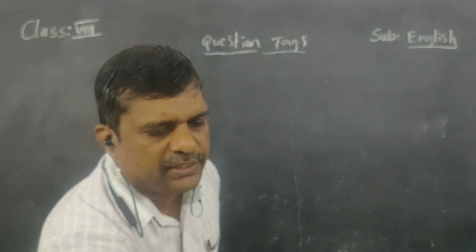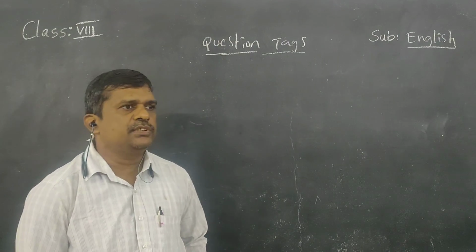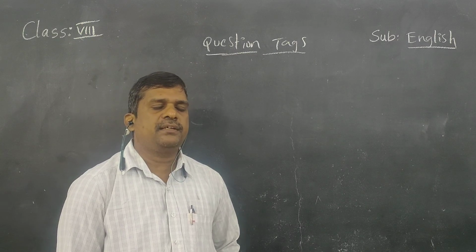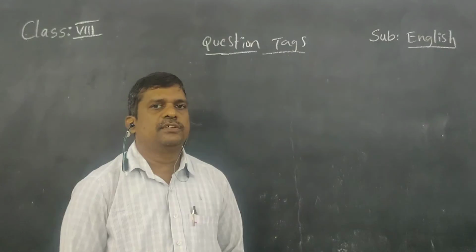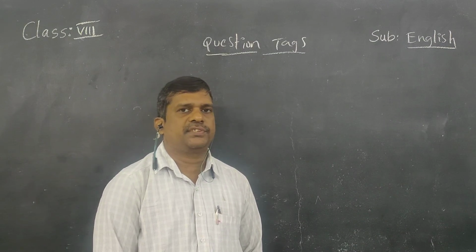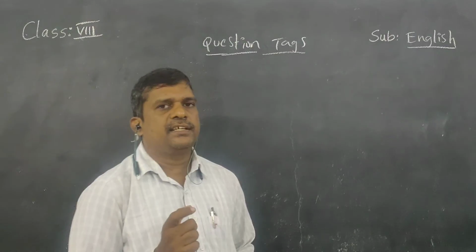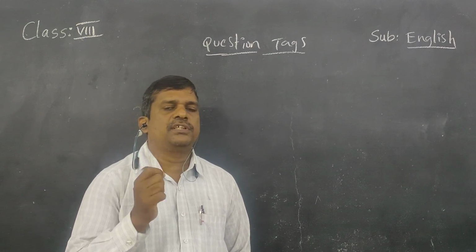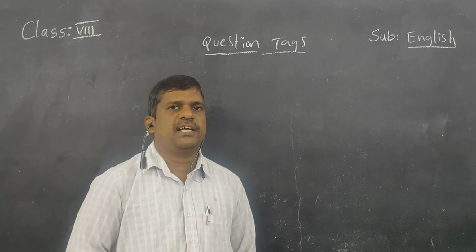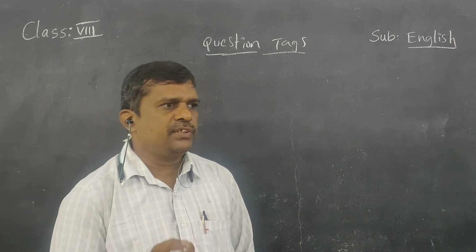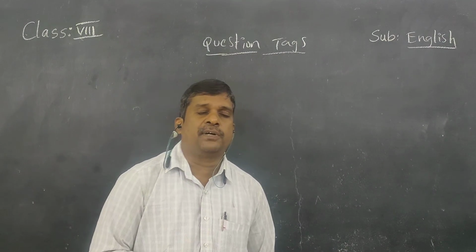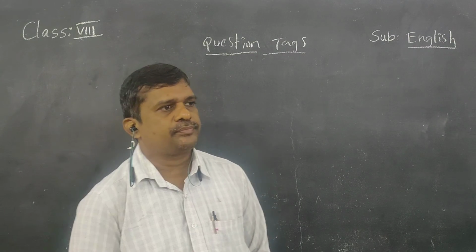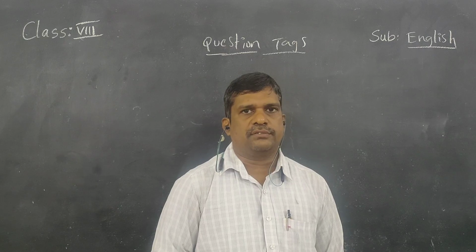In positive statements, I told you that we should use negative question tags. While making negative question tags, we should remember a few things. That is, we should write the negative question tag with the short form only. What is the reason behind it? Why should we use the short form in the question tag part? Because a question tag is always used in colloquial language.